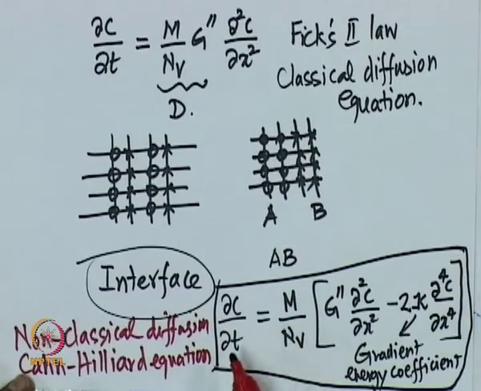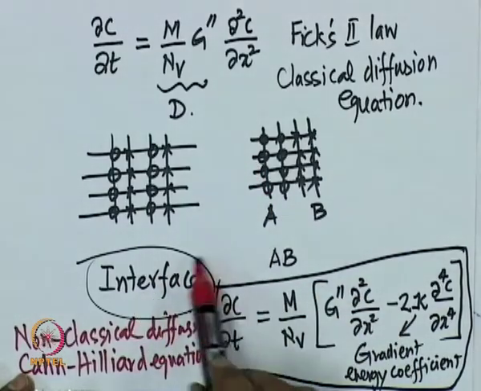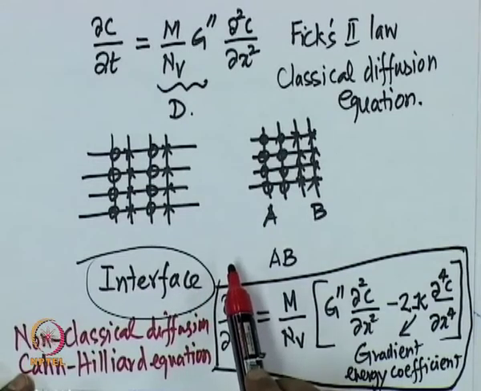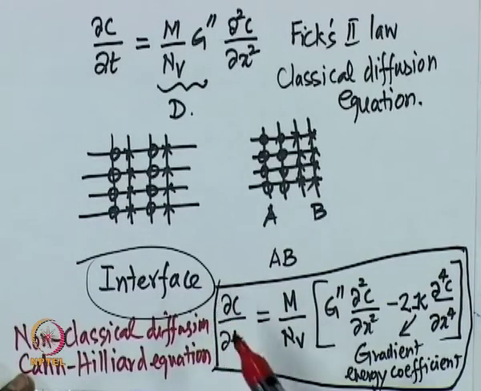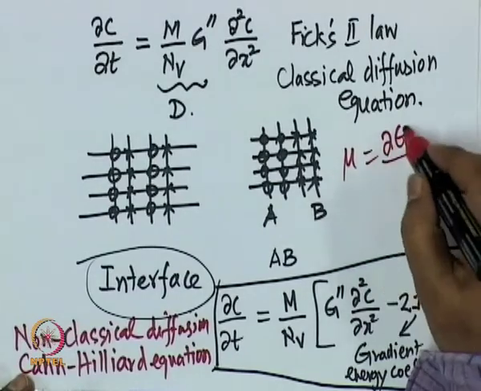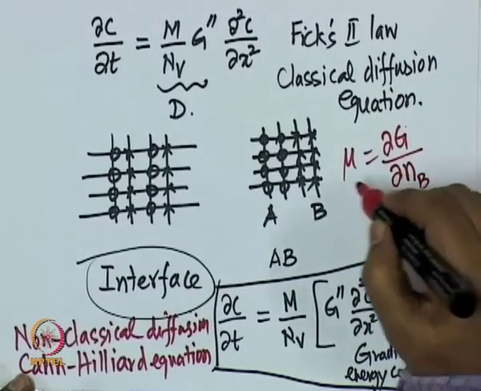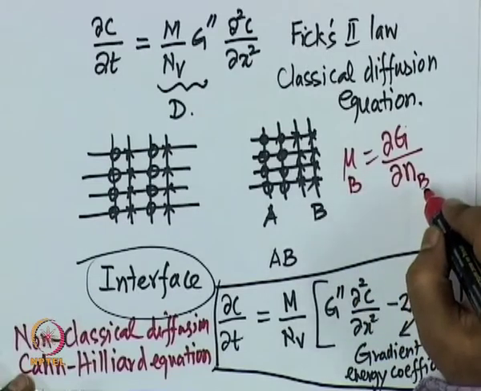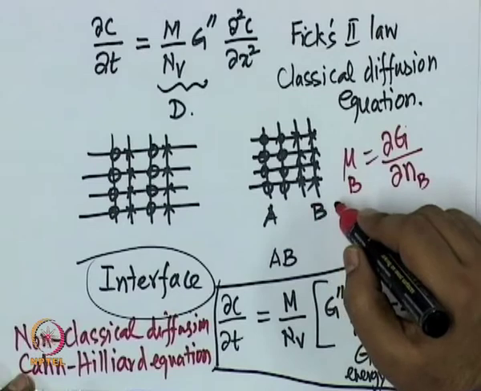Now, to see how this equation can be derived, okay, because this equation is derived by incorporating into the thermodynamics the information or the energy associated with interfaces, and that makes the free energy no longer a function of composition, but a functional of composition. So, we need to understand what a functional is. And if you have a functional, we said that the chemical potential is nothing but the derivative of free energy with respect to the number of atoms of a particular type. Dou G by dou Nb will give me mu B.